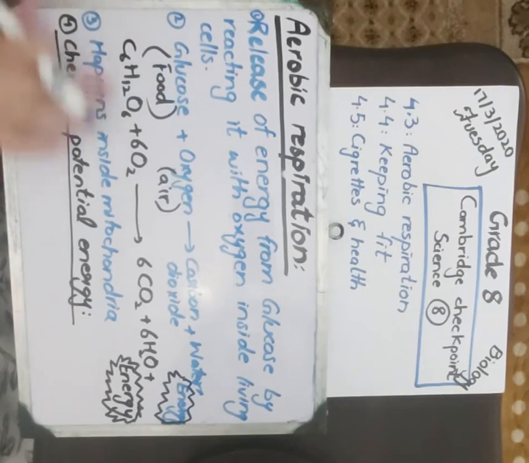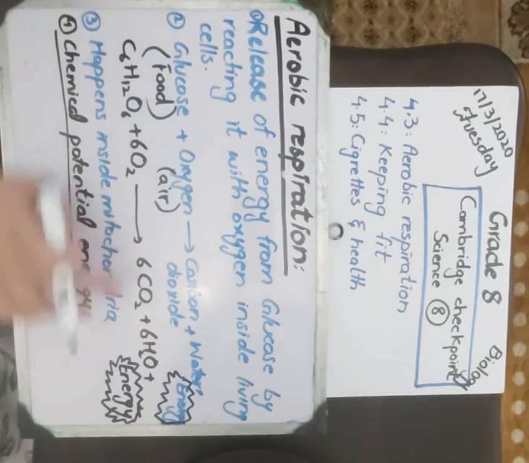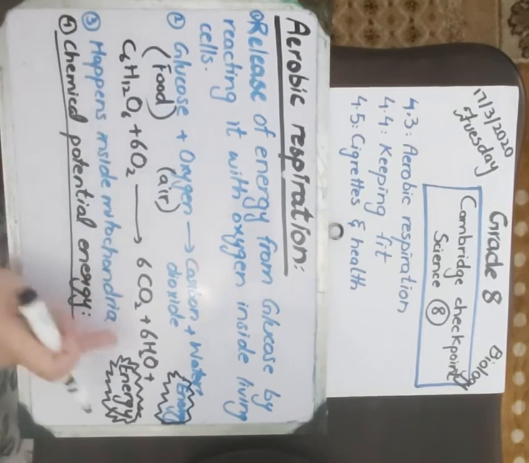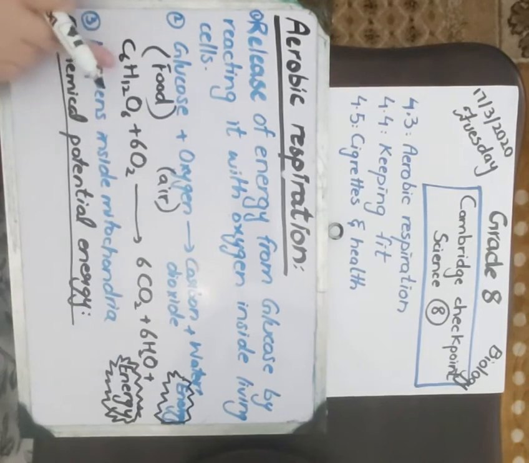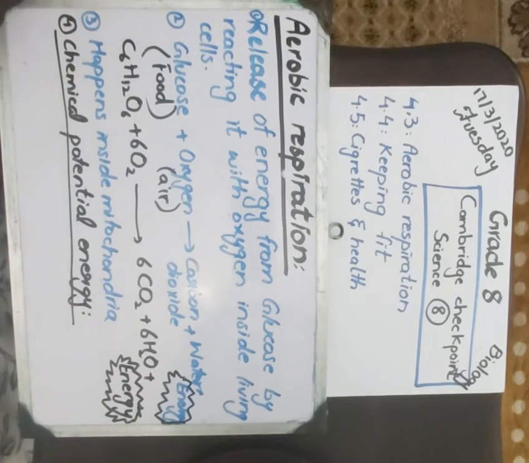If we look at the reaction, carbon dioxide comes from glucose: the carbon comes from glucose, and the oxygen comes from this oxygen. Hydrogen comes in water, the hydrogen comes from this glucose, and the oxygen comes from this glucose. But where did this energy come from? I will tell you. This energy came from the chemical potential energy of glucose.